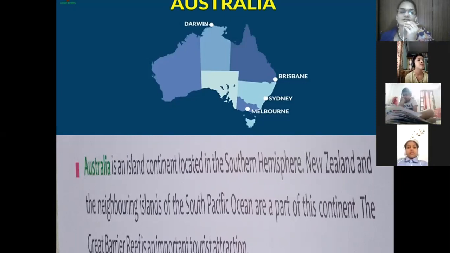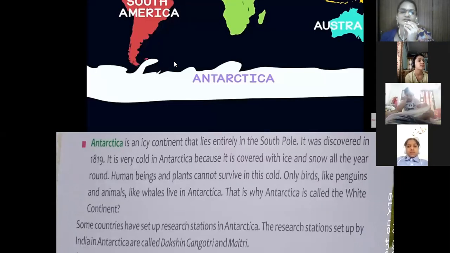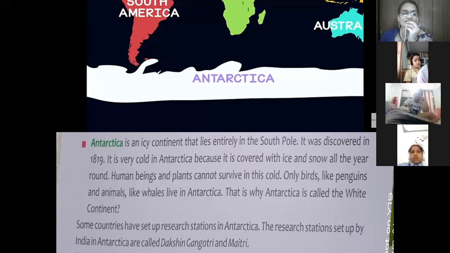Now the next continent is the coldest continent, that is Antarctica. It is completely near the South Pole and it is also called the icy continent. It was discovered in the year 1819. It is very cold in Antarctica. Why? Because it is completely covered with ice and snow all the year round.